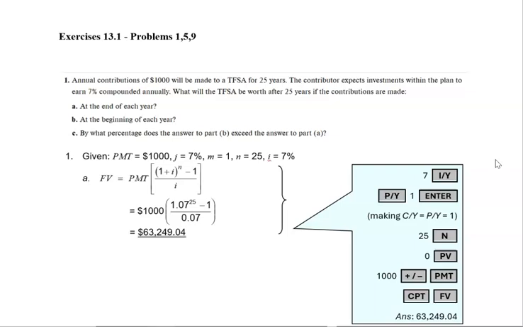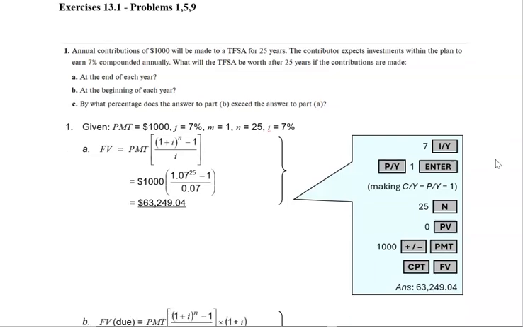Okay, so annual contributions of $1,000 will be made to a tax-free savings account for 25 years. The contributor expects investments within the plan to earn 7% compounded annually. What will the TFSA, tax-free savings account, be worth after the 25 years if the contributions are made at the end of each year or at the beginning of each year? Okay, so for 25 years at the end of each year, let's have a look.